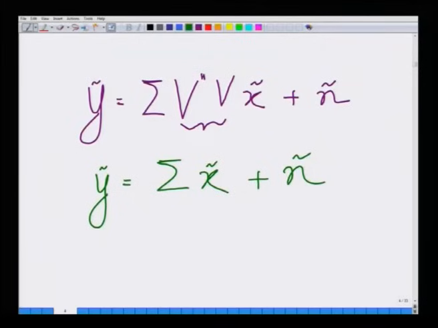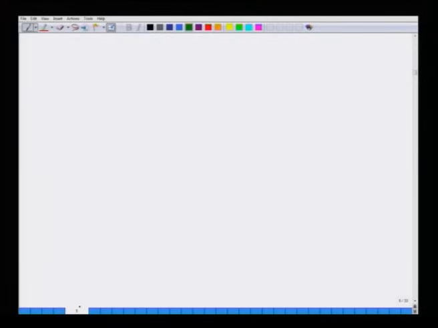What has happened now is that I have a system model y tilde equals sigma, that is the matrix sigma, times x tilde plus n tilde. However, we know that sigma is a diagonal matrix. Hence, it will be clear if I write this out elaborately. I have y 1 tilde, y 2 tilde, and so on.